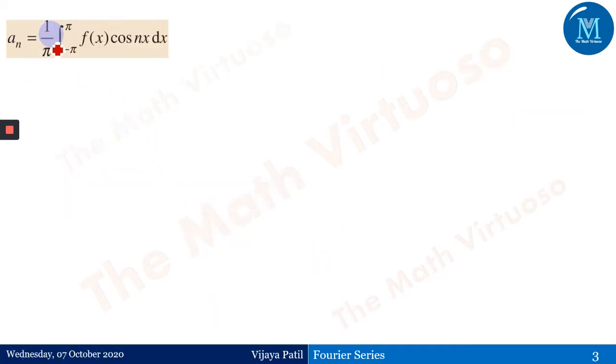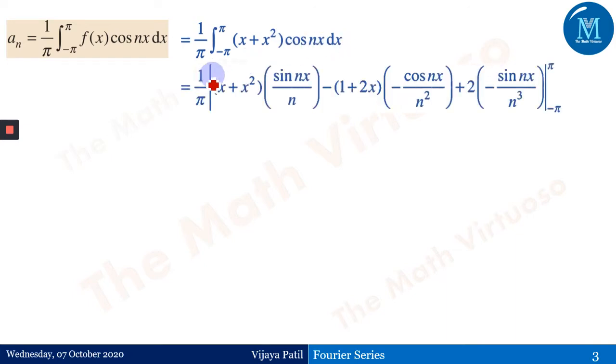Then an will be 1 by pi integration minus pi to pi f of x cos of nx dx. Again it's 1 by pi integration minus pi to pi x plus x square cos of nx dx. And therefore it's 1 by pi times x plus x squared, sin of nx upon n, minus 1 plus 2x, minus cos of nx upon n square, plus 2. What is it? It is the same as what we have discussed until yet. First function, second function: first function as it is, integration of the second.